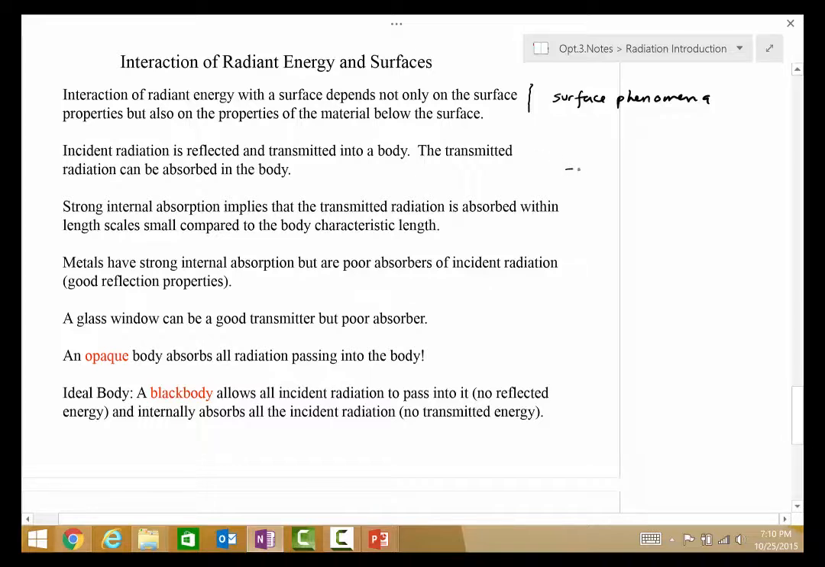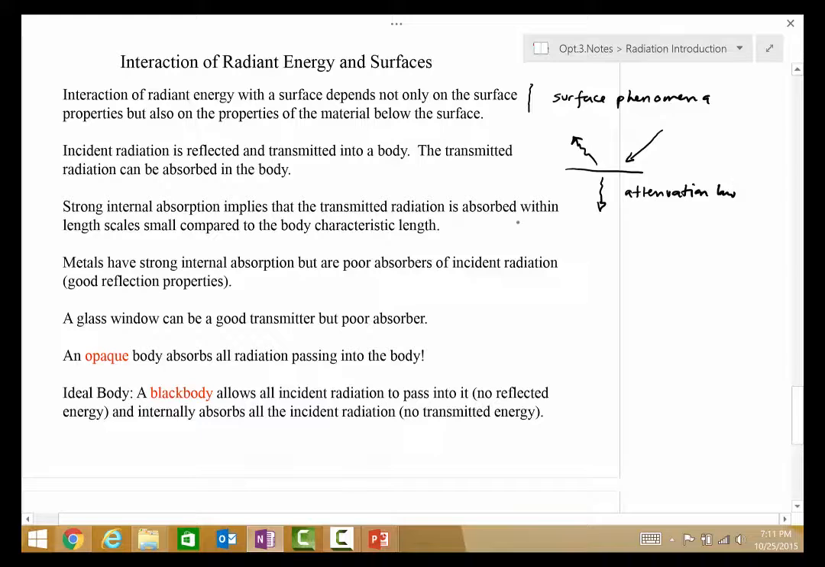And incident radiation, so the radiation that comes from somewhere else that's incident on the surface, there are many things that can happen to it. It can either be transmitted through the material or it can be reflected. And the transmitted radiation can be partially absorbed in the body. So there's the possibility that we get some sort of attenuation law within the body itself.